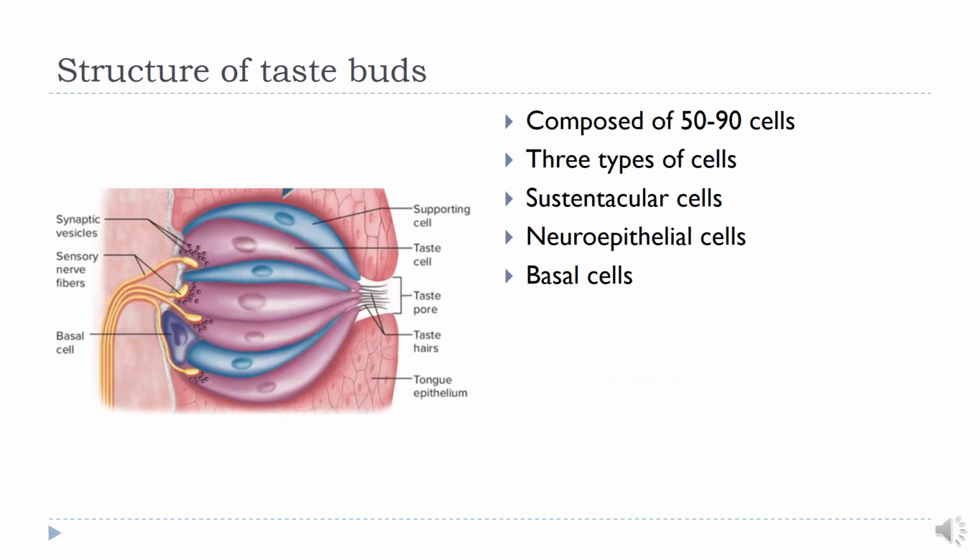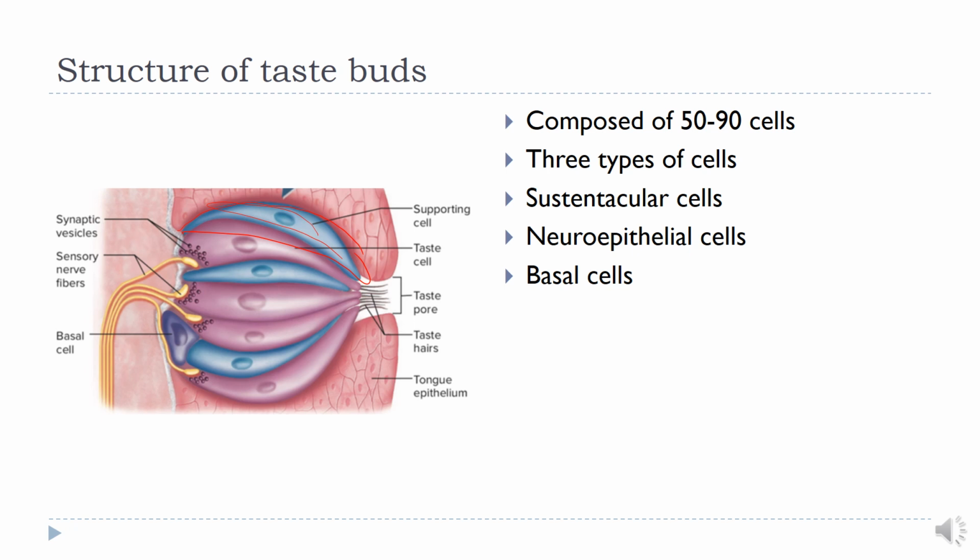So the taste bud is composed of 50 to 90 cells which are classified into three types: sustentacular cells or supporting cells, neuroepithelial cells, which are the receptors, while the third one is the basal cells. The sustentacular cells, you can see here, are the supporting cells. These are elongated cells that extend from the basal lamina to the taste pore.